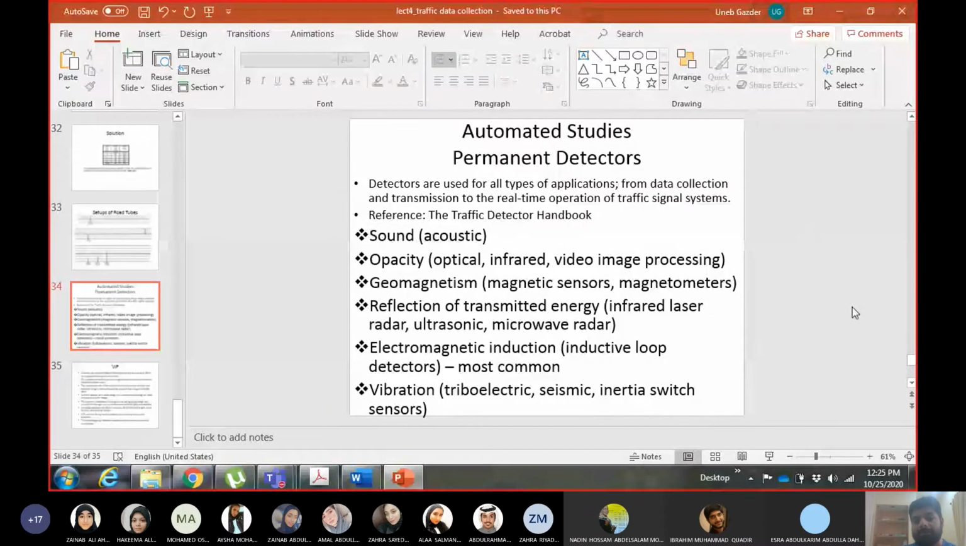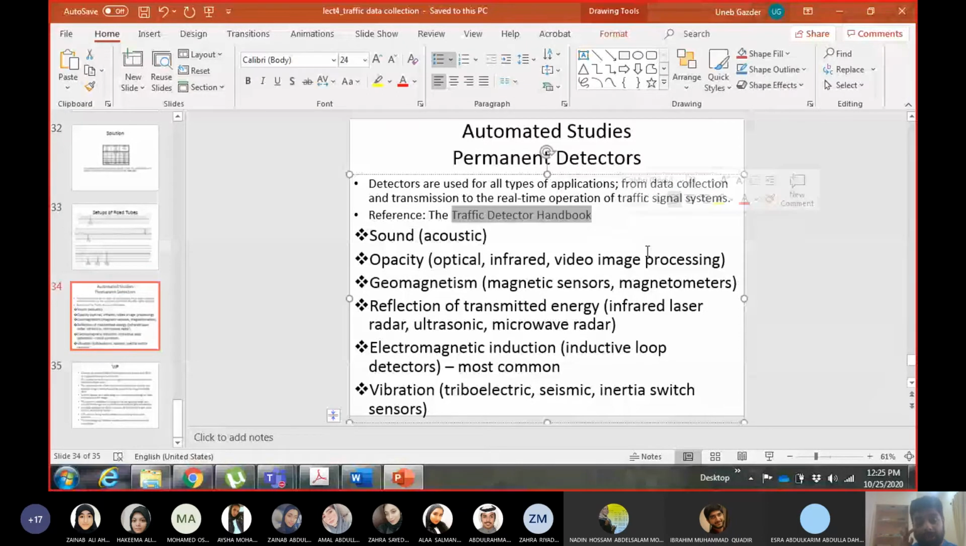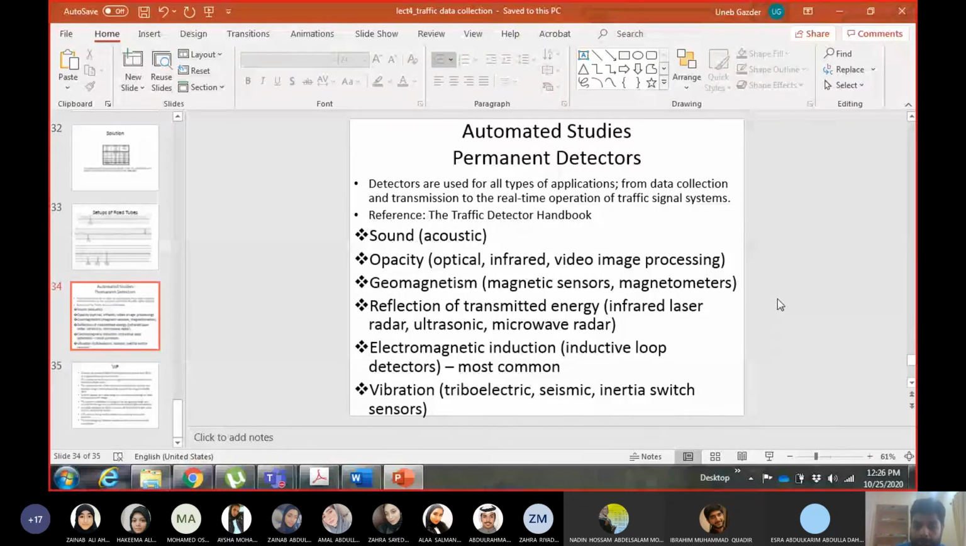Okay, so this book is about detectors, sensors, equipment for traffic data collection. So you can go and have a look about the technology which is used.